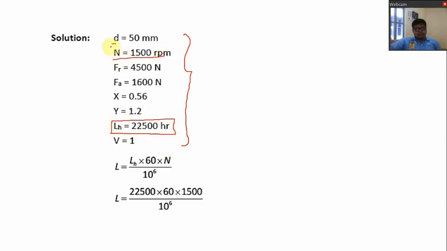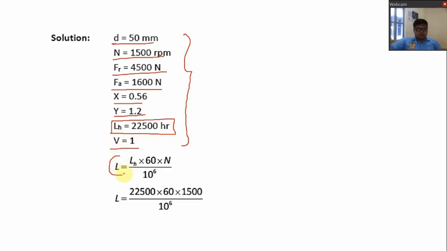So let us write down the given data. Diameter is 50 mm, speed is 1500 RPM, FR is 4500 Newton, axial load FA is 1600 Newton, radial load and axial load factors are 0.56 and 1.2 respectively, and for the inner race rotating, V is equal to 1.